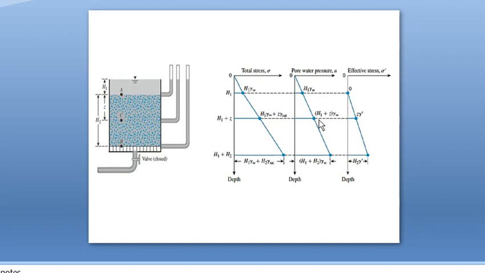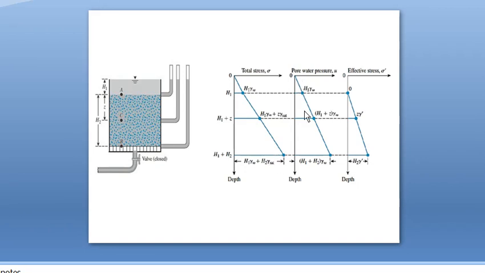Okay. Next, take the point B, and here the total stress will be the stress above this area. So the whole area will come. That is H1 plus H2. So there is no need to take Z, because H1 plus H2 is the total height. So for height H1 into unit weight of water, and for H2 there is unit weight of soil, that is H2 into saturated unit weight of soil, that is the total stress.